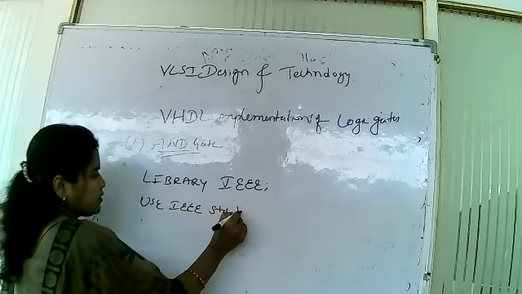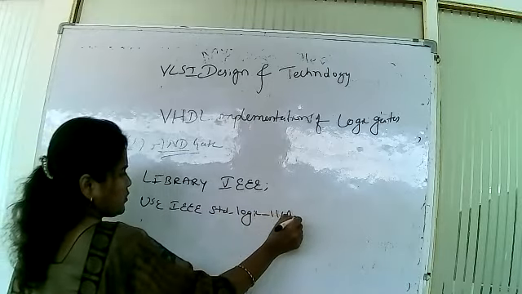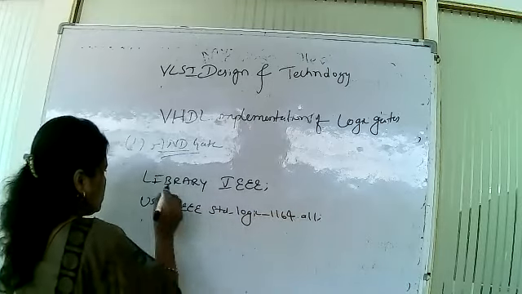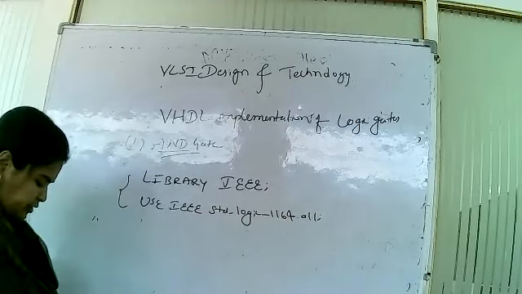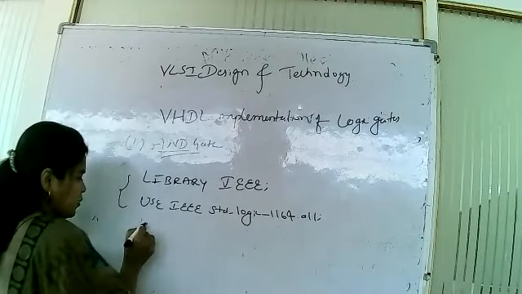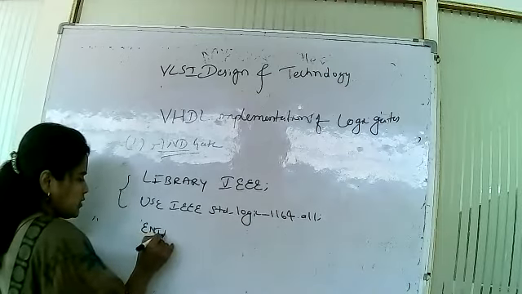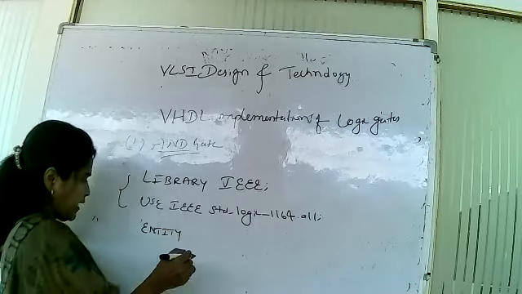Library IEEE, use IEEE standard logic 1164.all. So this is the package section, or it is called the library section. Next we'll go for the second section, entity. What is entity? It will give the input and the output.